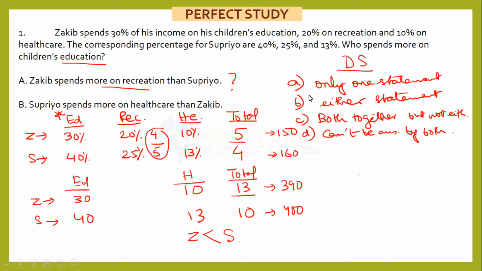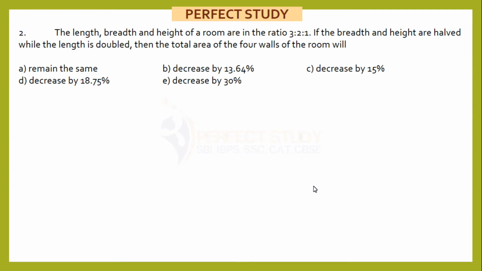So only statement B is giving the answer. That means we should mark option number A. Only one statement gives the answer, not the other one. Answer will be option number A. Now let's come to the next one.